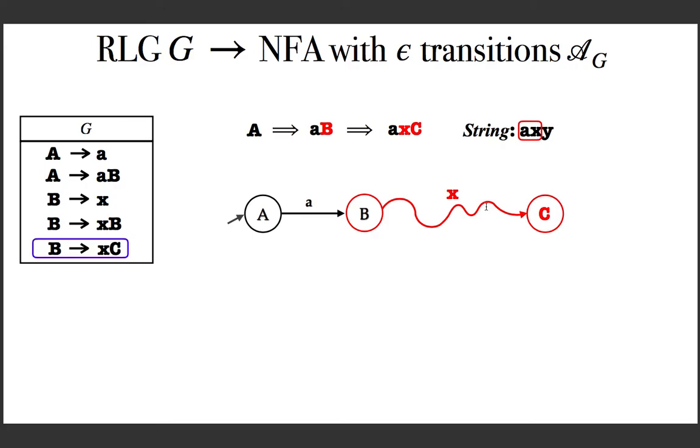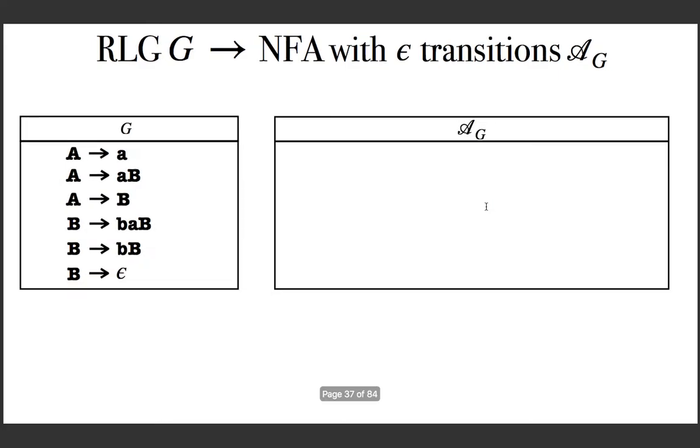To make it more concrete, let us consider one more example. And here is a right linear grammar given. G is the right linear grammar, and AG is the NFA that we are going to construct.